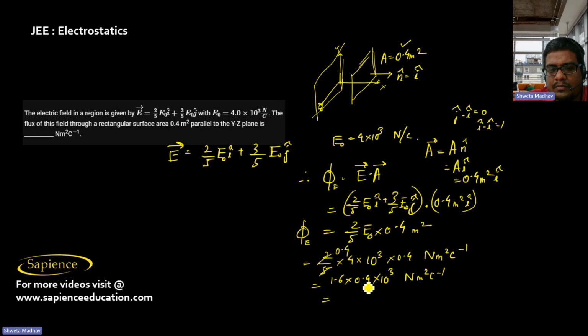So this will be 16 into 4 into 10, which is 640 Newton meter square per coulomb. So 640 is the answer.